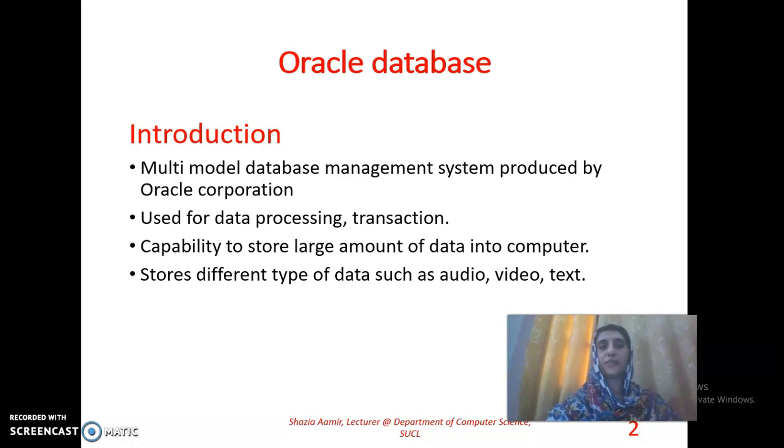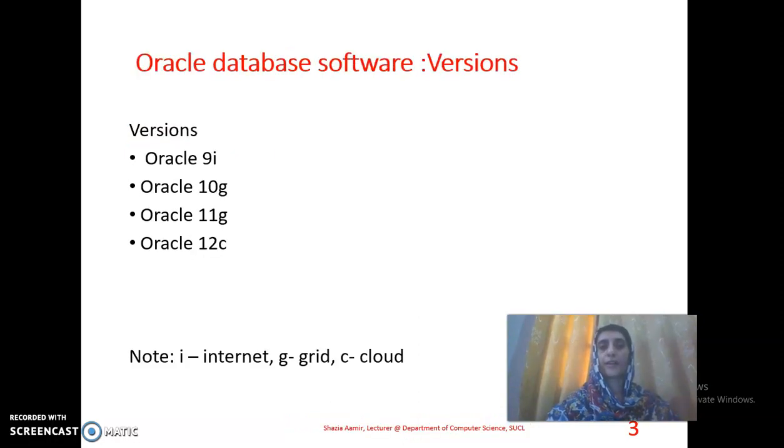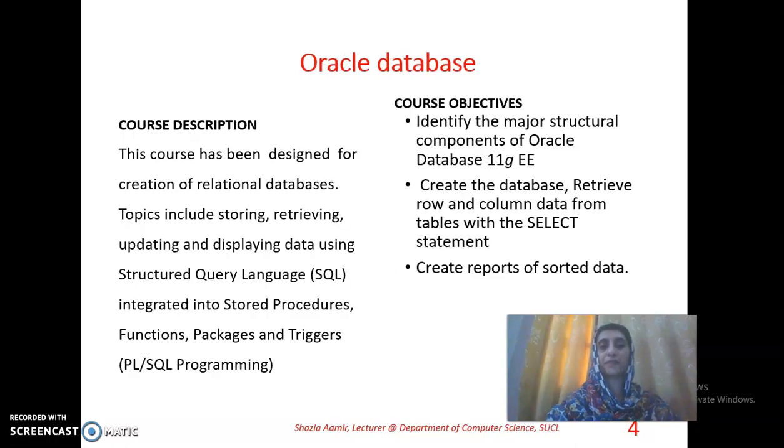Oracle database is a multimodel database management system produced by Oracle Corporation. It is used for data processing transactions. It has the capability to store large amounts of data in the computer. It stores different types of data such as audio, video and text. Oracle database software has different versions such as Oracle 9i, Oracle 10g, 11g and 12c.